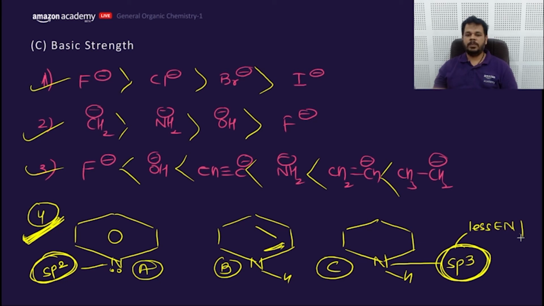Ojas says CBA because this is sp3 and this is sp2 having further sp2 carbons. Both are withdrawing groups, whereas this is sp2 that is withdrawing, but this carbon which is attached to this nitrogen is sp3, so one carbon is donating, the other would be withdrawing, whereas to this nitrogen both would be what? Withdrawing.